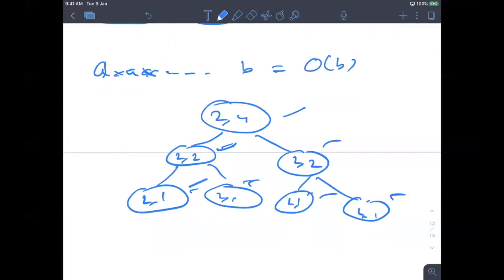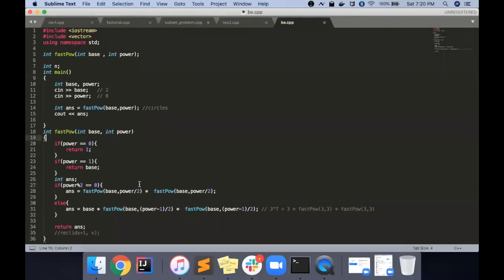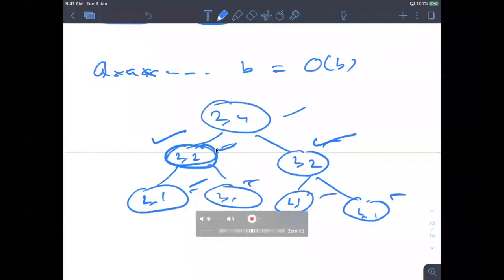But if you look at it closely, you see whatever is the left part is my right part. Even if you look at the code, you can see this thing is totally same with this thing, and this part is same with this part. So why am I recalculating it?